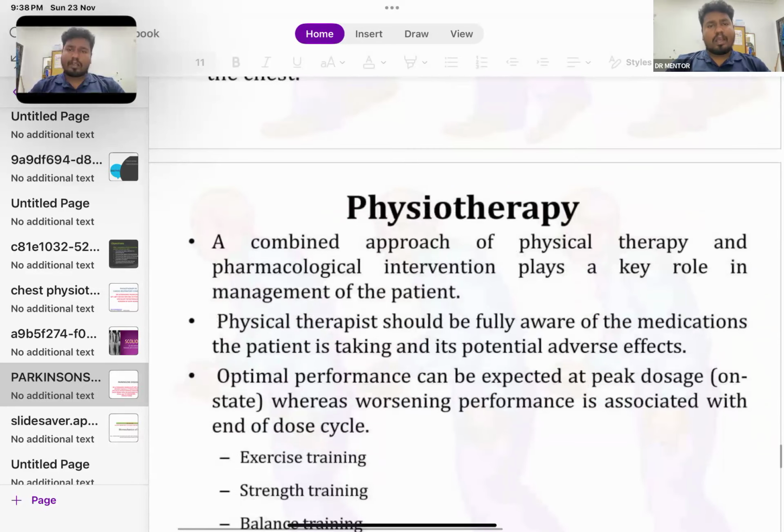Physiotherapy: a combined approach of physical therapy and pharmacological interventions plays a key role in the management of the patient. So from a physiotherapy perspective, the exercises, balance training and coordination exercises are effective only once the patient is also going with